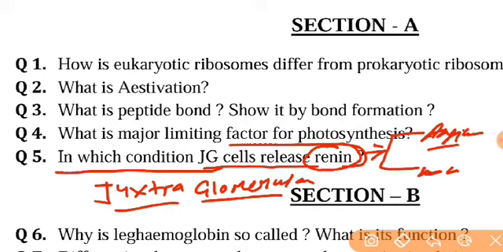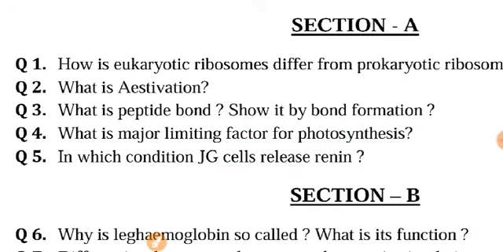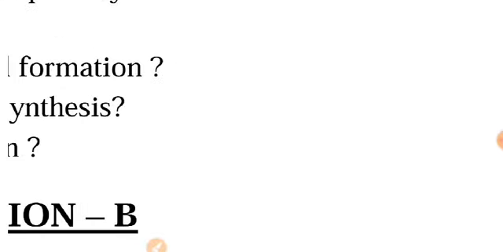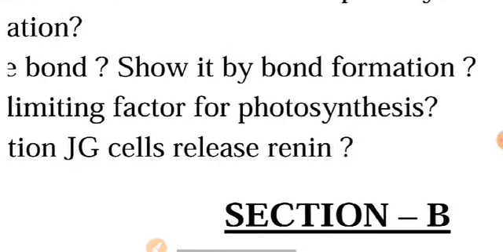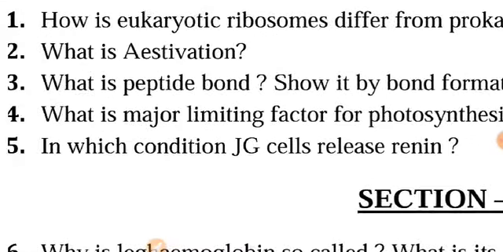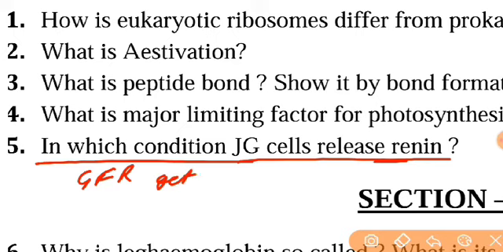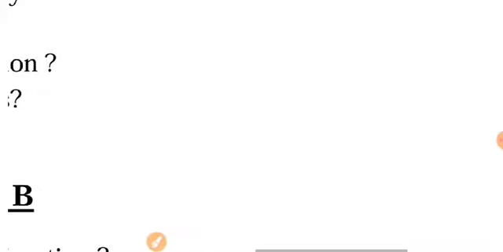So JG cells actually activate when the GFR, or glomerular filtration rate, falls. So your answer will be: if the GFR or glomerular filtration rate falls. The full description of the regulation of GFR will be described by me in another video lecture, but you need to focus on how the JG cells get activated. JG cells get activated when the GFR, or glomerular filtration rate, falls. And the mechanism of JG cells, listen,